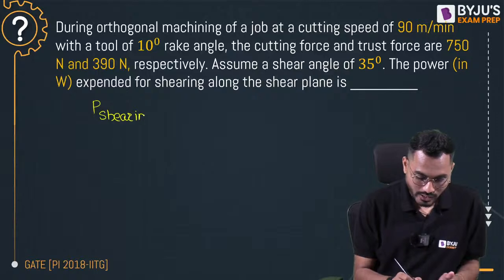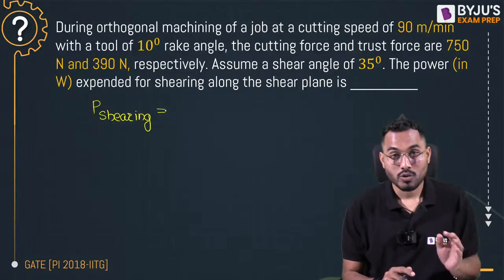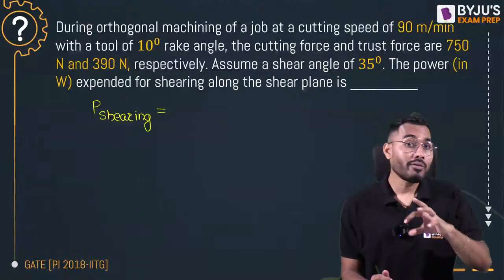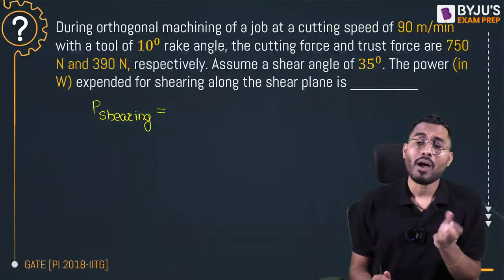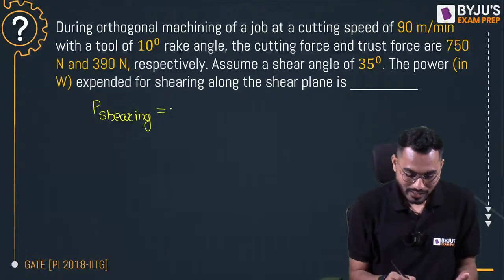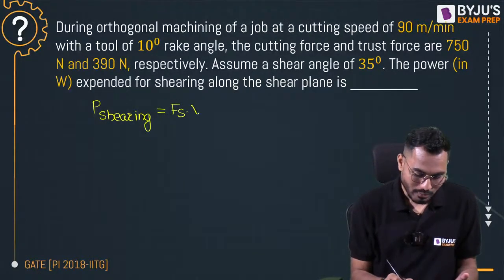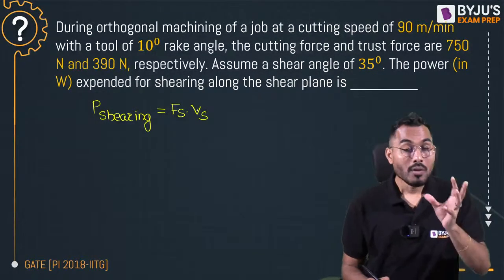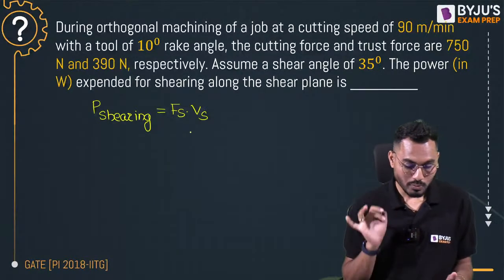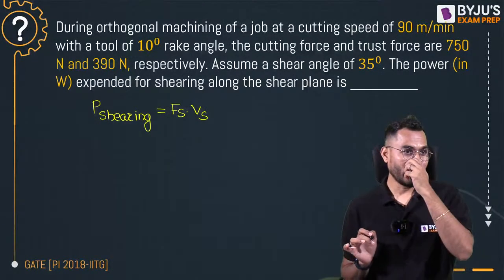So can I say that shearing power is nothing but cutting force multiplied by velocity? Fc multiplied by Vc will give you total power. But we are not interested in calculating total power. I am interested in calculating, very interestingly, shearing power. That means shear force multiplied by shear velocity. Yes, that is exactly what we are interested in calculating. Shear force multiplied by shear velocity. Right?